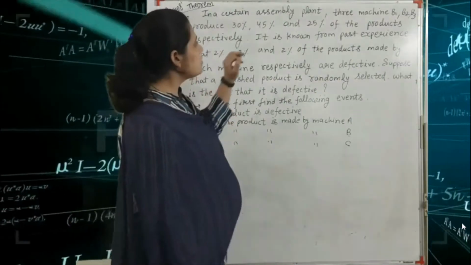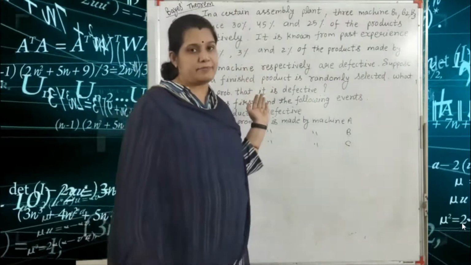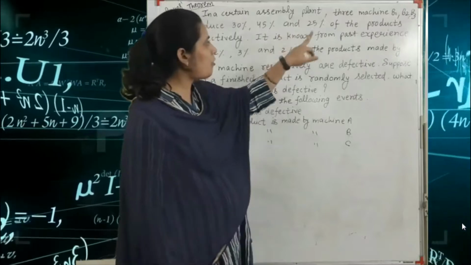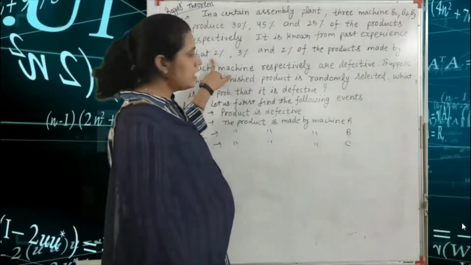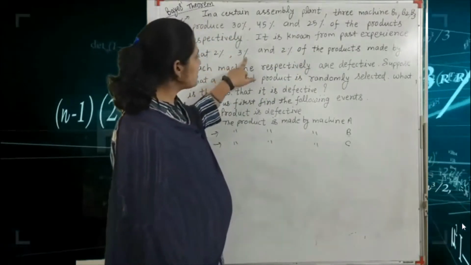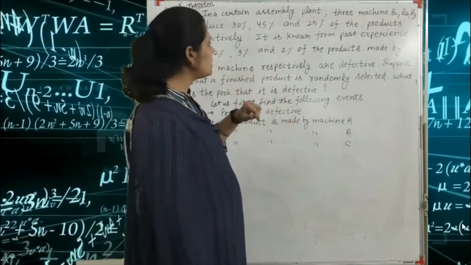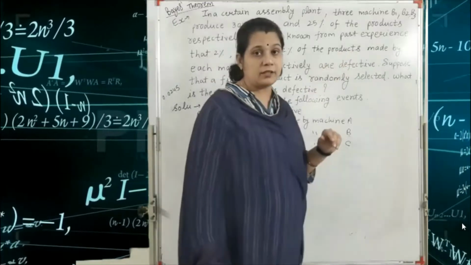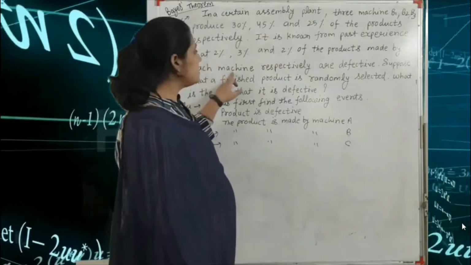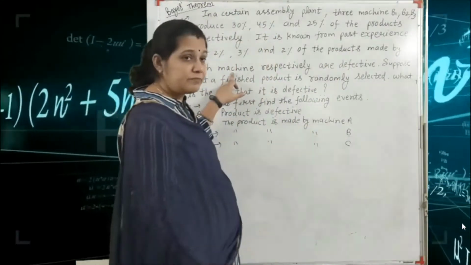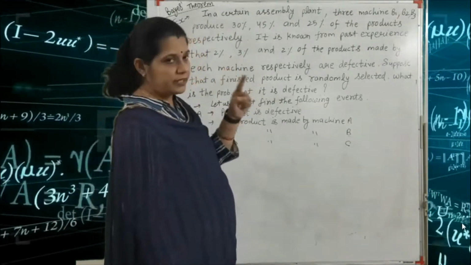It is known from past experience that 2%, 3% and 2% of the product made by each machine respectively are defective. That means B1, B2, B3 are the three machines.